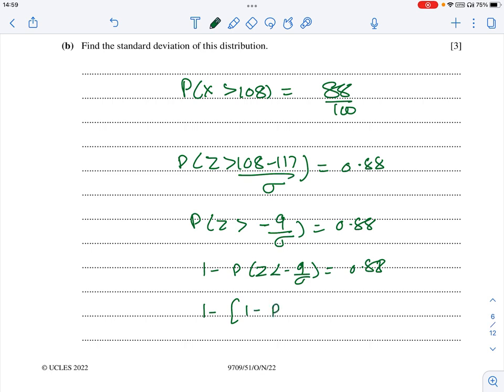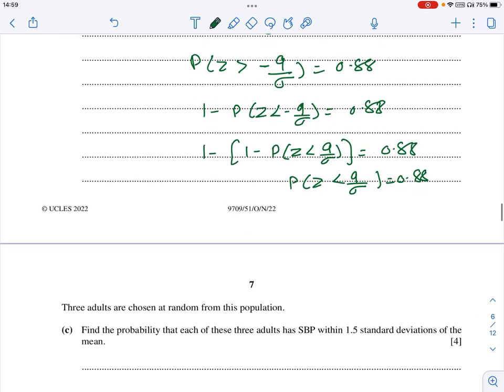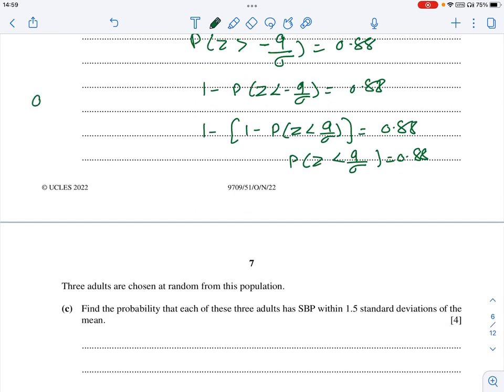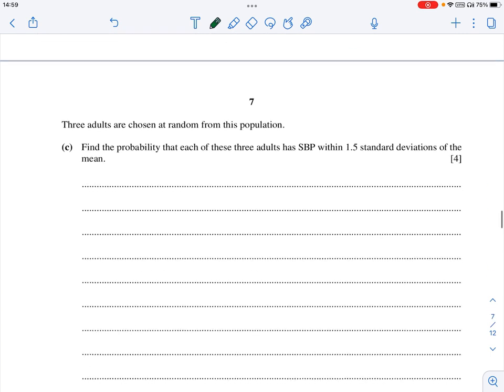One more time, 1 minus probability of Z less than 9 upon sigma equals 0.88. So probability of Z less than 9 upon sigma equals 0.88. So from there, I get 9 upon sigma equals 1.175. So sigma equals 7.66. That's going to be the answer.